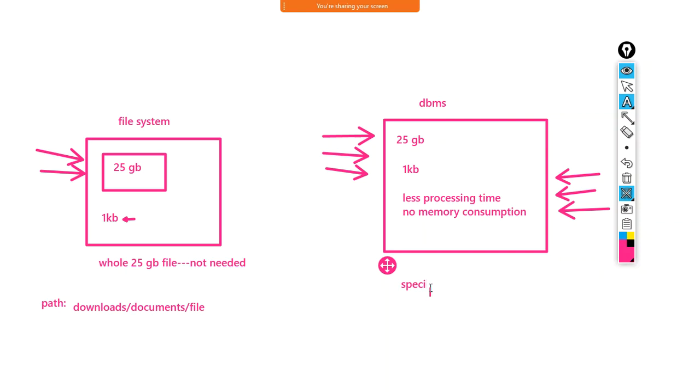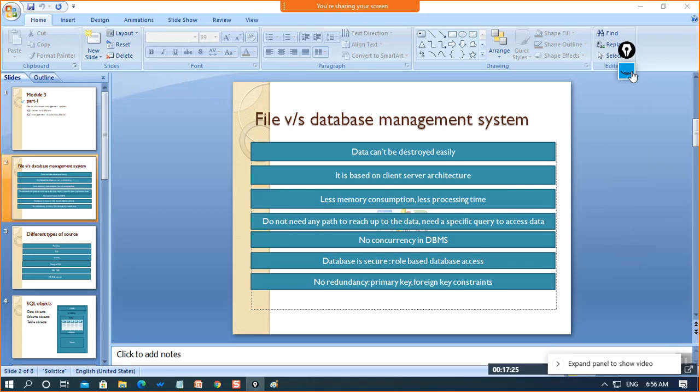The data is not stored on any path, like it is stored at any path, but we can just get it with some specific query of the language which we are using. So we will be using the structured query language over here, SQL, to find the data, or to use the select queries or retrievable language queries. Fine. Now if I talk about the next difference, that is no concurrency in DBMS.